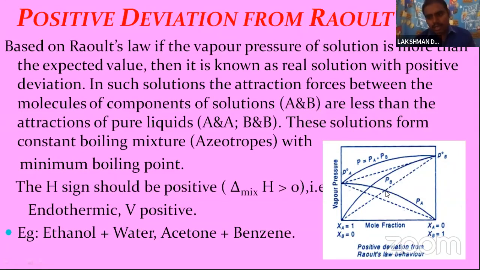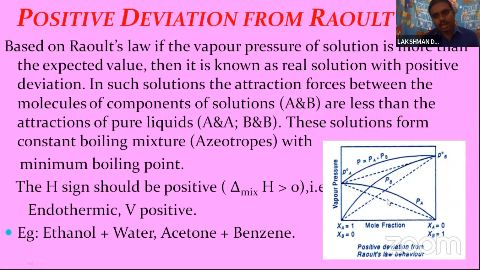Okay, this is the B component, and the A component according to Raoult's law is shown by this dotted line, and the expected A component is this one. So according to Raoult's law it shows a higher vapor pressure. That's why these show a positive deviation. Clearly observe here, according to Raoult's law it is shown by the dotted lines, but the solution is shown as this thick line.